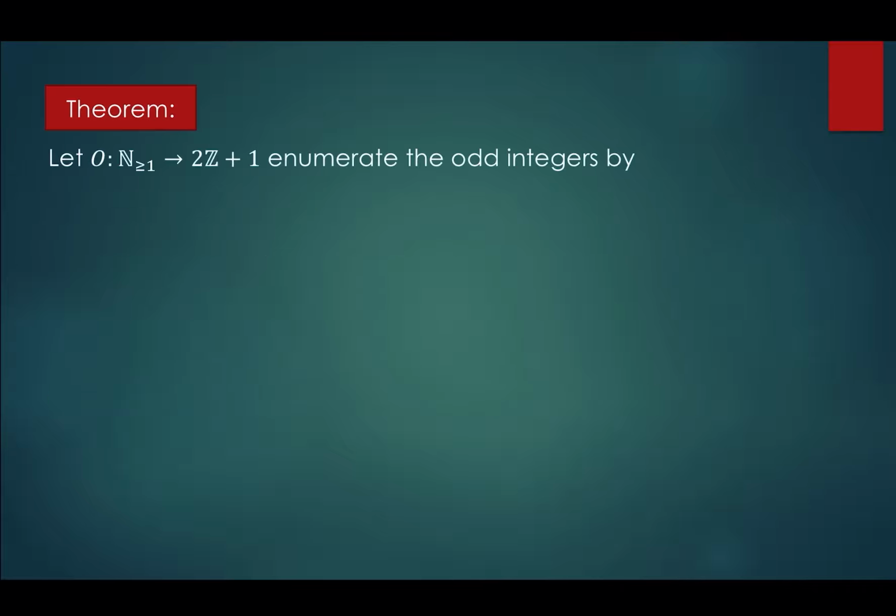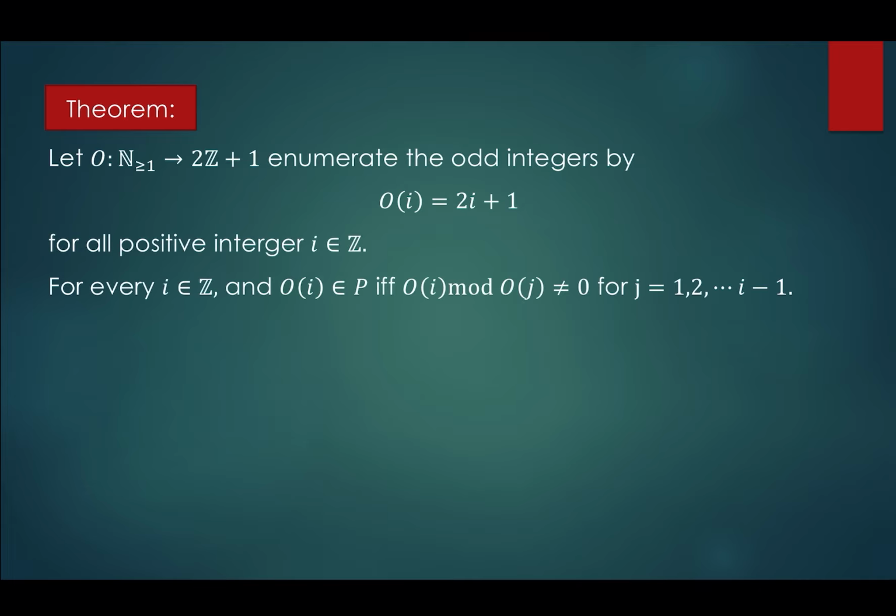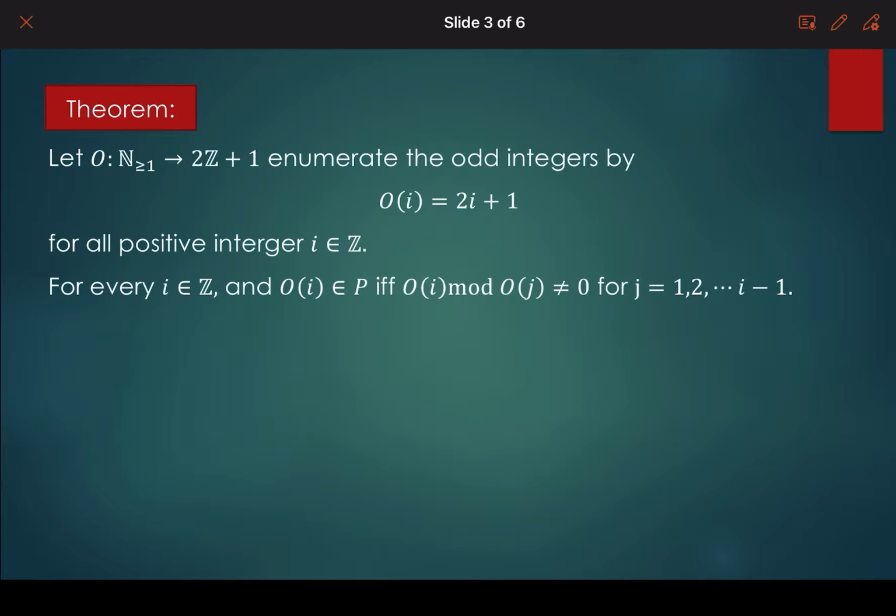So here is the theorem to represent Abdul's third intuition. This theorem says that we have a function denoted by O, which maps all natural numbers starting from 1 to odd numbers. The odd number is given by 2i plus 1. And then, O_i is in P. That means the odd number is a prime number if and only if for every j from 1 to i minus 1, the value of O_i mod O_j is not equal to 0.